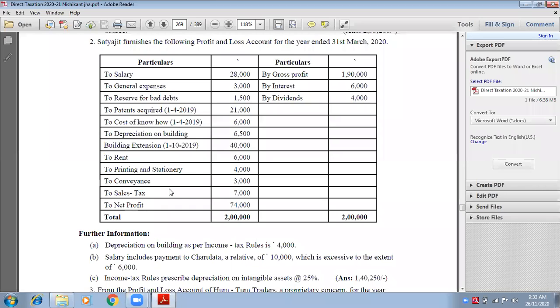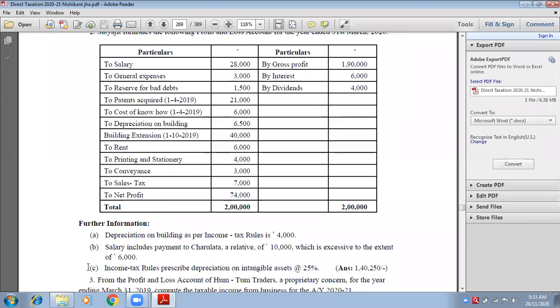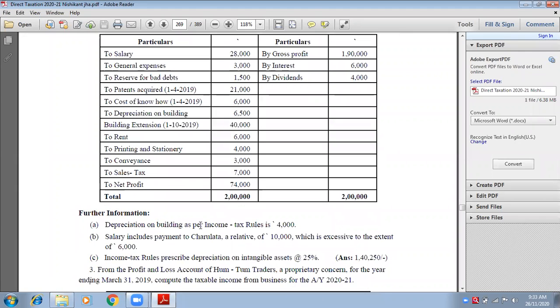Okay. Now come to the adjustment. He says depreciation on building as per income tax act rules is 4,000. So 4,000 is allowable. How much is to be disallowed first? The old amount. Which is the old amount? 6,500. Disallow it completely.